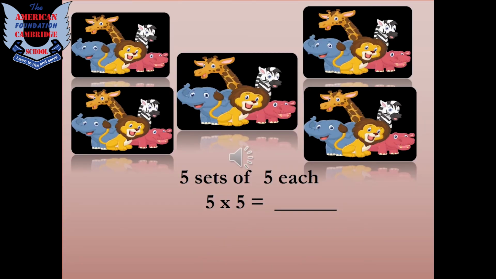Now we have 5 sets, children, and each has 5 animals. So we need to know the total number of animals. What will we do? We will read the table of 5 till 5. So let's start. 5 times 1 is 5. 5 times 2 is 10. 5 times 3 is 15. 5 times 4 is 20. And 5 times 5 is 25. So the answer is 25, and altogether these animals are 25.